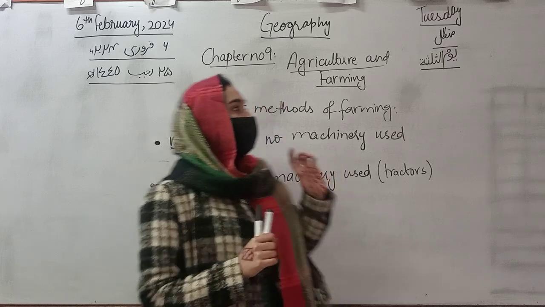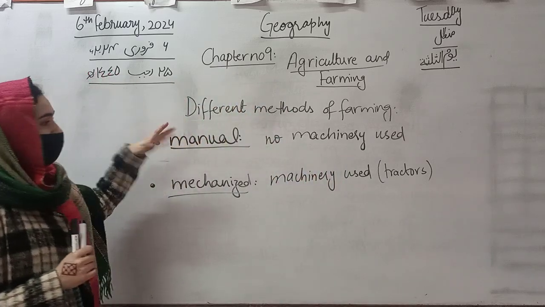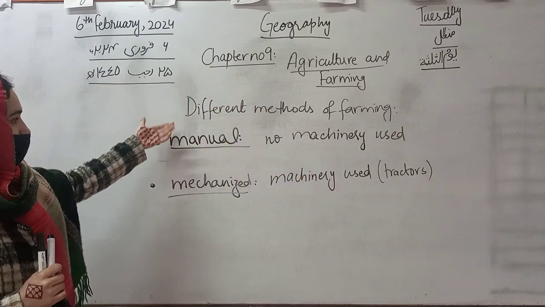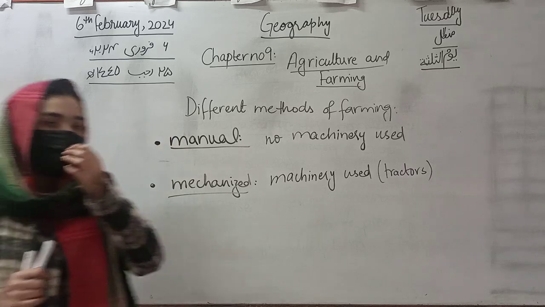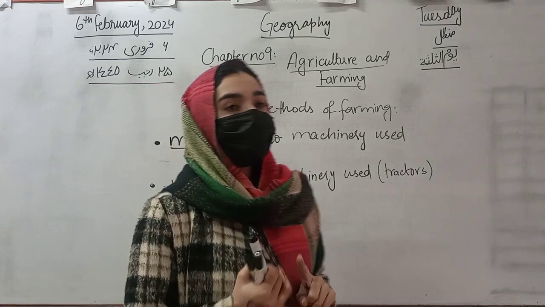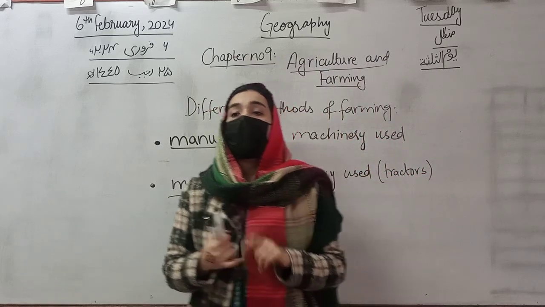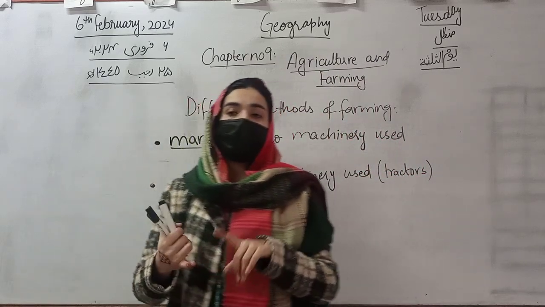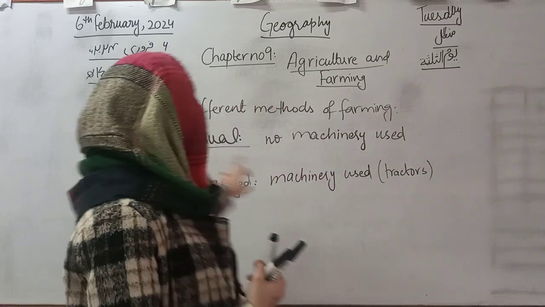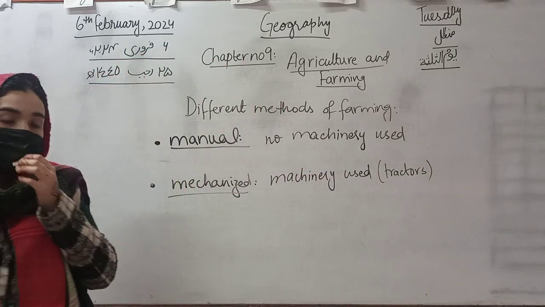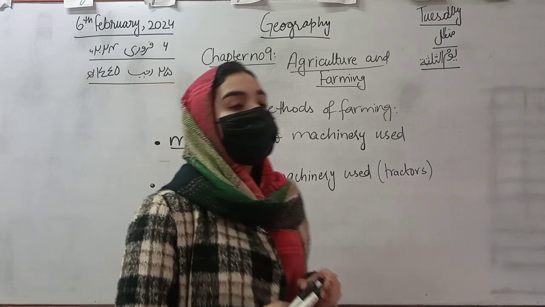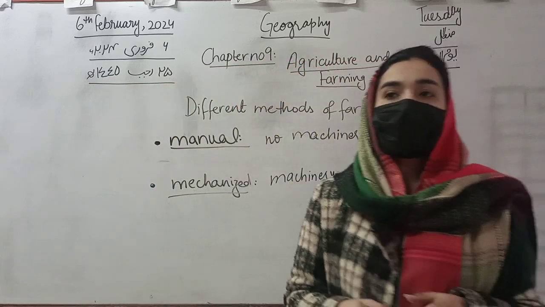Good. Now we are going to revise the methods of farming. Who will tell me about different methods of farming? Good. So subsistence and commercial farming, and manual and mechanized farming. Who will tell me about subsistence and commercial farming?